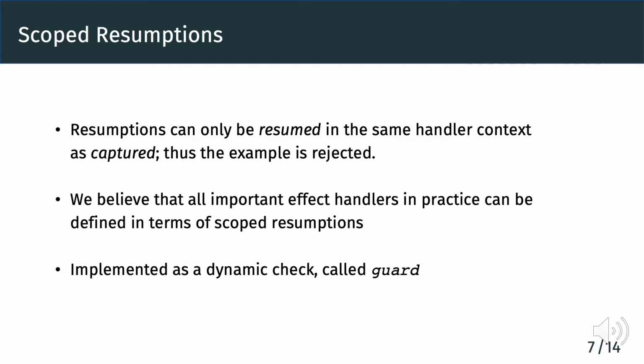We believe all important effect handlers can be written with scoped resumptions, including complicated examples like async or concurrent scheduling. The previous example can also be rewritten to pass the restriction. In this work, we focus on the evidence translation and use a dynamic check in our formalism. In the paper, we also show several designs on how to check this property statically.